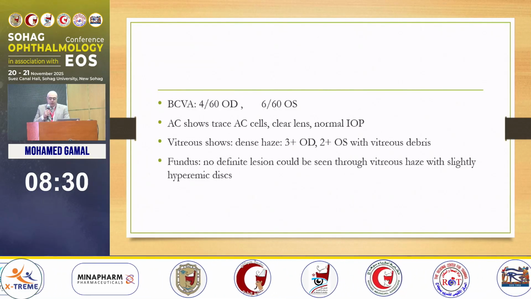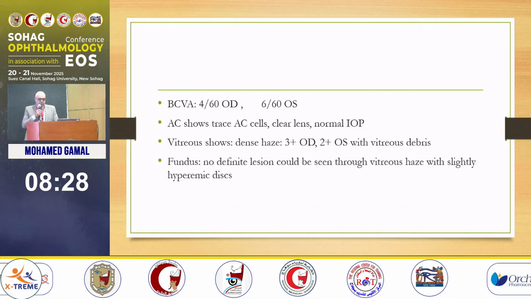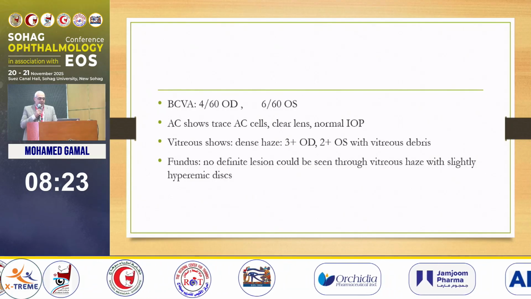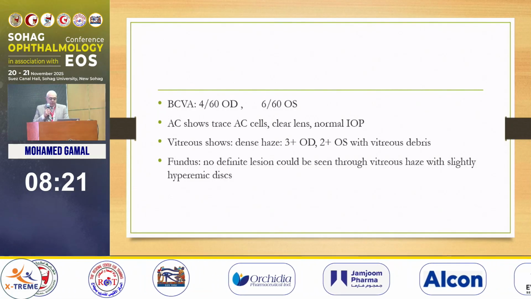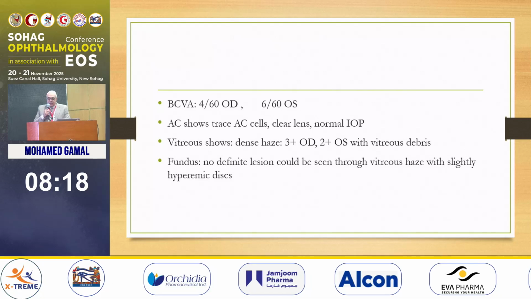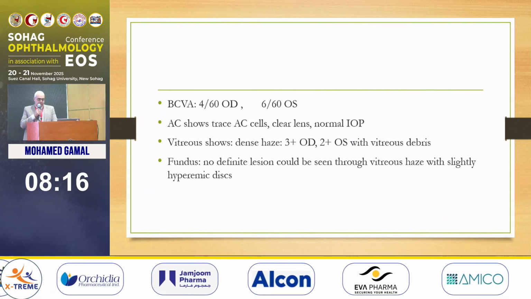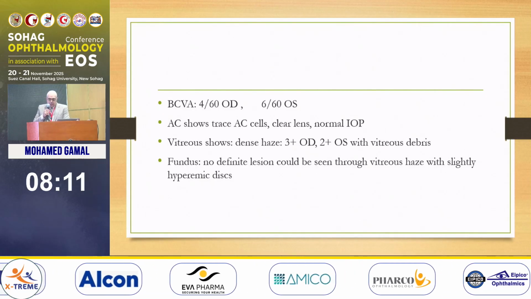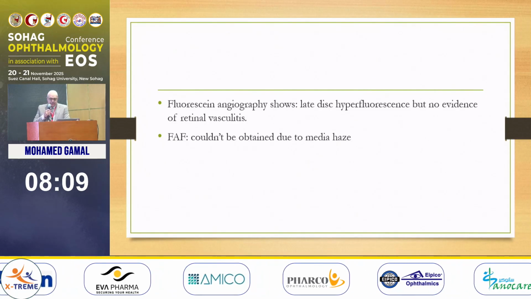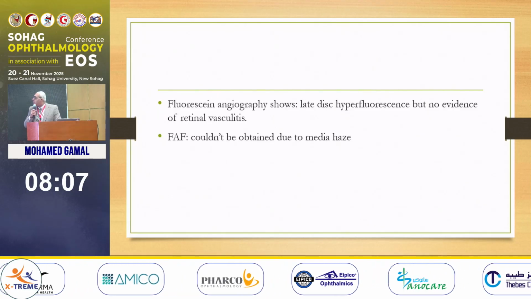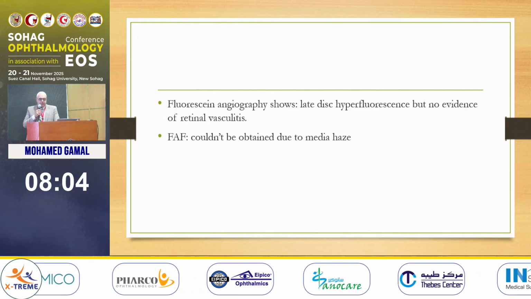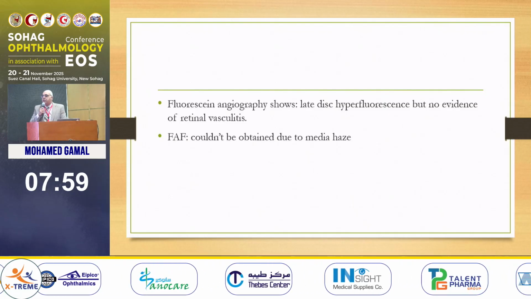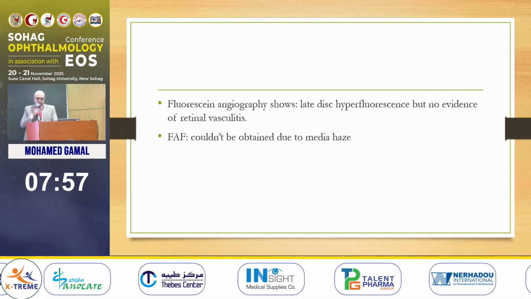On examination, vision was 4/60 OD and 6/60 OS. AC showed trace AC cells, clear lens, normal IOP. Vitreous showed dense haze, more in the right eye, 3+ haze. No definite lesion could be seen through the vitreous haze, only slightly hyperemic discs. Fluorescein angiography showed late disc hyperfluorescence, but no evidence of retinal vasculitis. I tried to obtain the fundus autofluorescence, but it couldn't be obtained due to media haze.